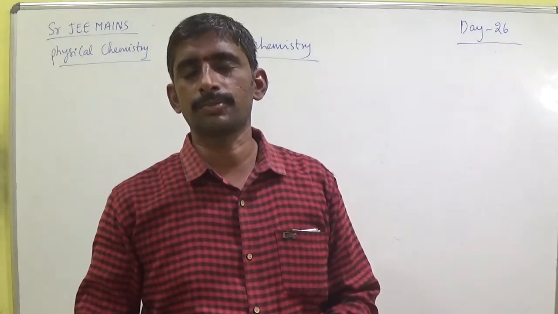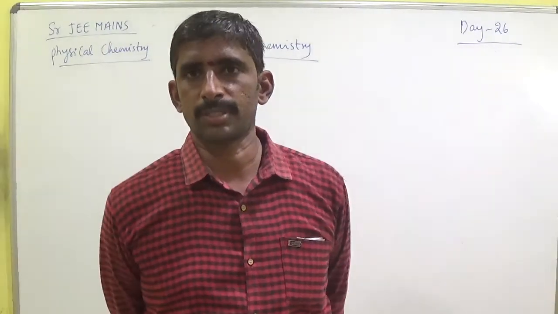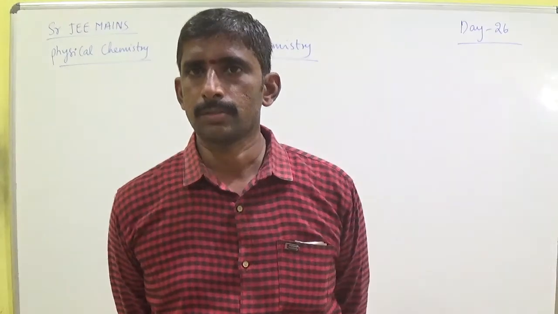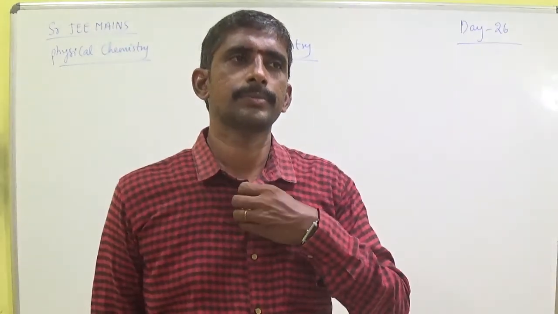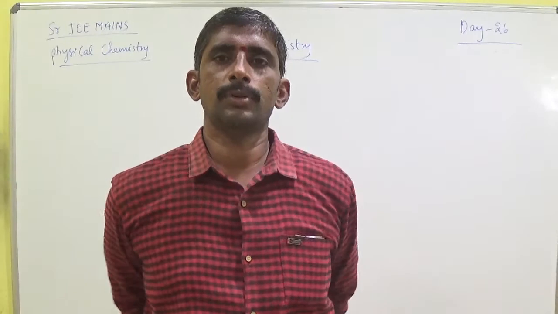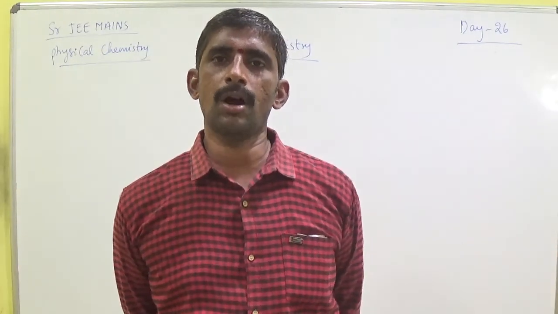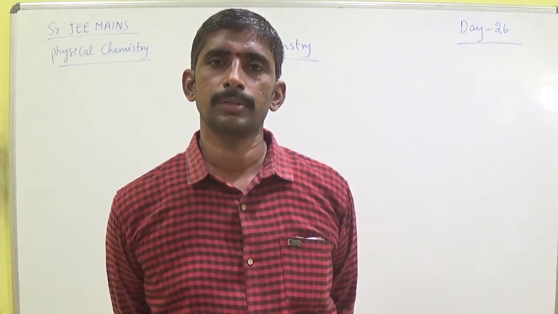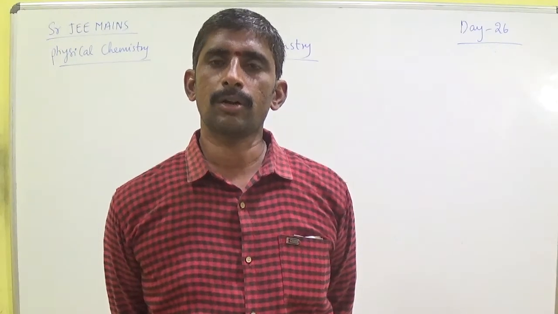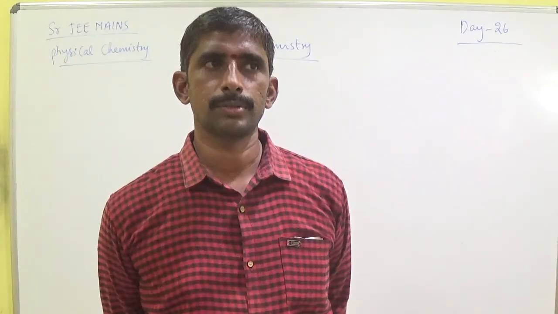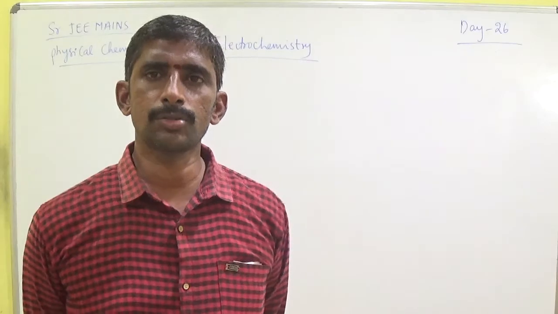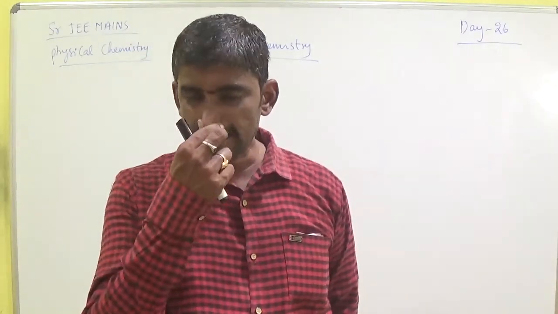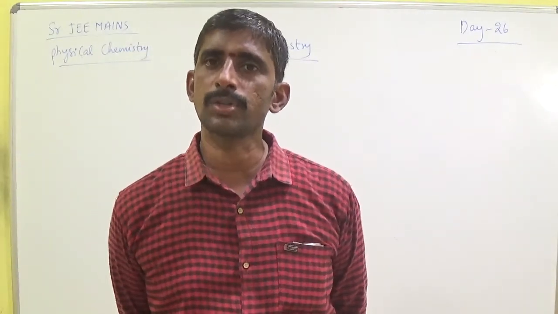Now, continuation of electrochemistry. Yesterday in class I explained the types of non-metal electrodes: the hydrogen electrode, oxygen electrode, and chlorine electrode. Among all electrodes, the one that represents the cell reaction functions as anode. Anode means loss of electrons.